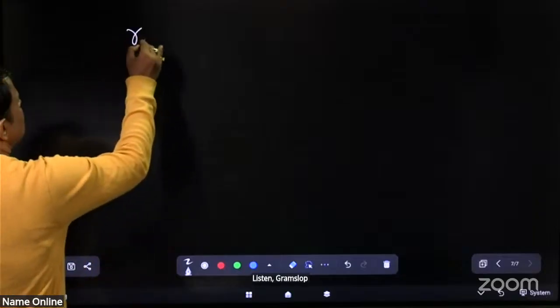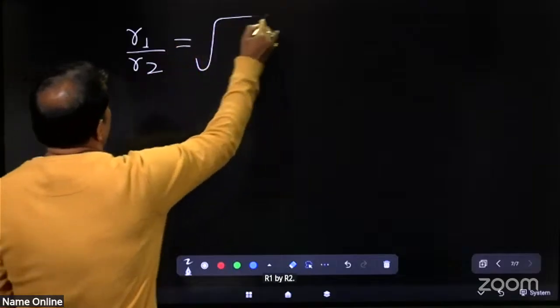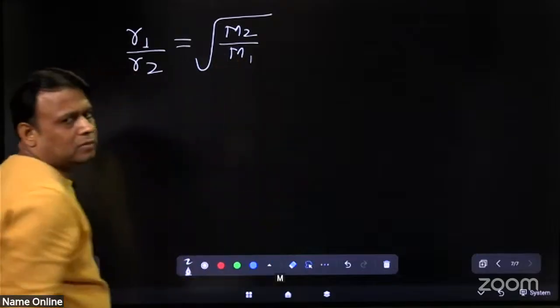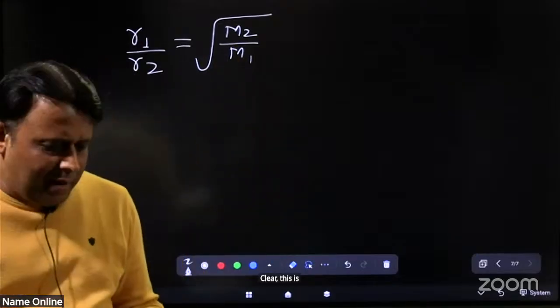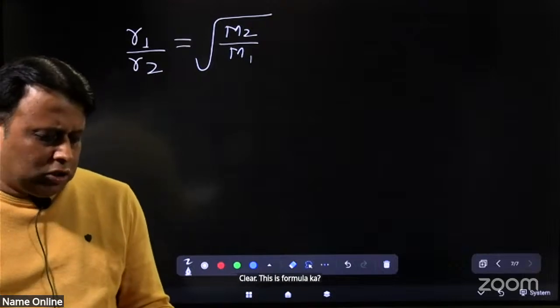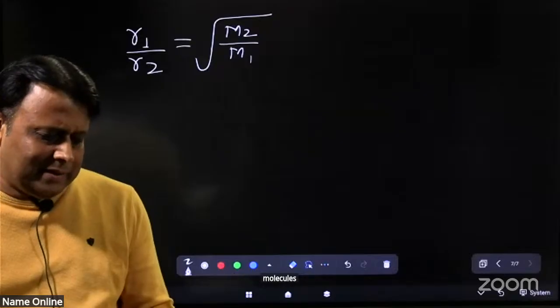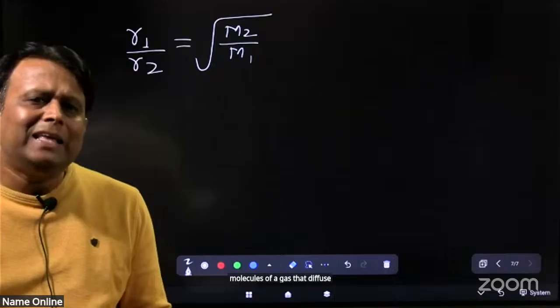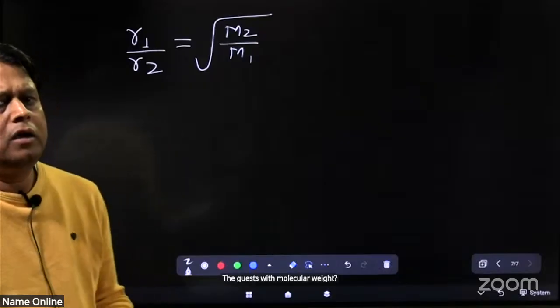Graham's law of diffusion is R1 by R2 is equal to root under M2 by M1. Clear? This is the formula of Graham's law.